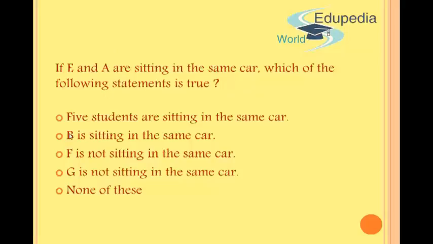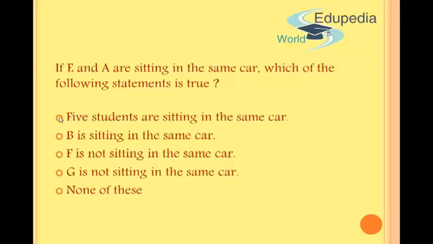So I cannot have B, I cannot have C, I cannot have H, and I cannot have G sitting in this car. Okay, so E, A, F and D will be the people sitting in the car. Which of these statements is true?